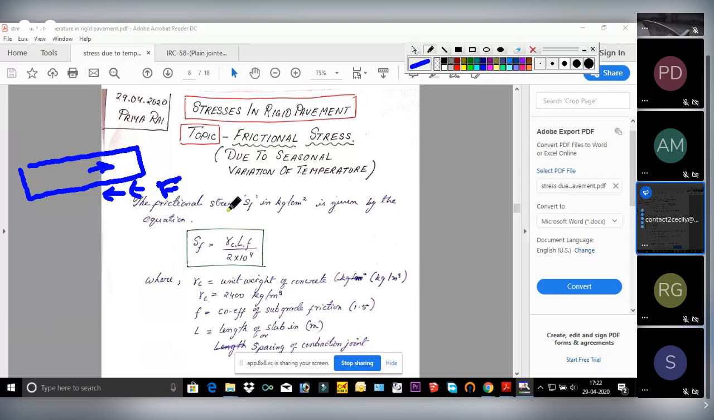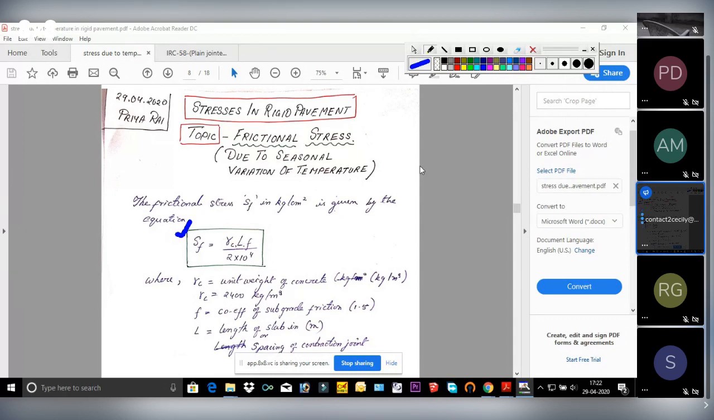It will be tensile or compressive in nature depending on the season, whether it is summer season or winter season. And the formula is this one. Please note it down. SF is equal to gamma C into L into small f by 2 into 10 to the power 4. Whereas gamma C, we are talking about the frictional force.